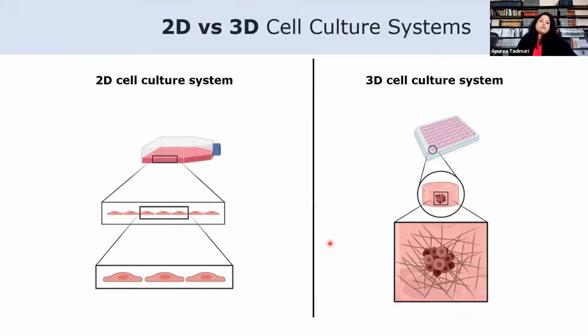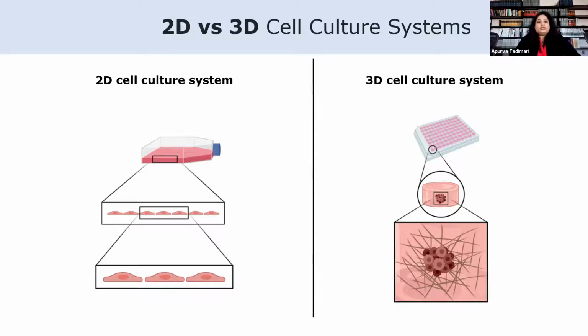So in 2D cell culture systems, cells are grown on flat dishes with a coated surface to help them adhere and proliferate. These models, as I mentioned, are not representative of the in vivo cell environment, as they do not mimic the microenvironment found in body tissues.